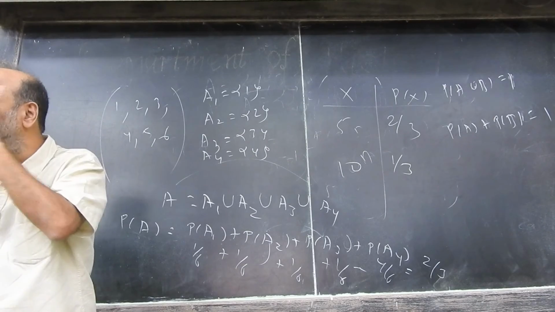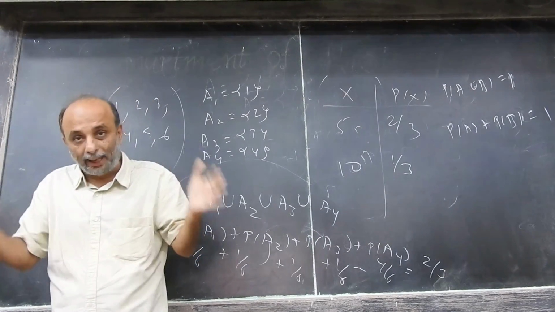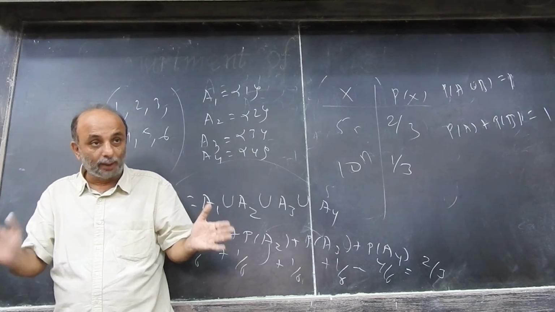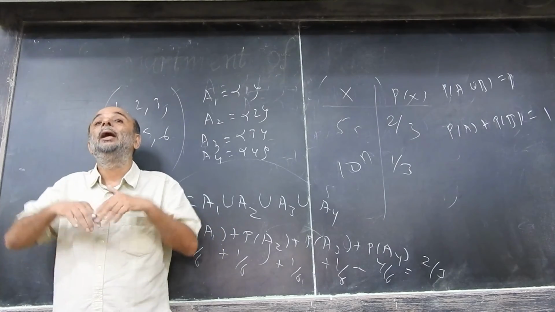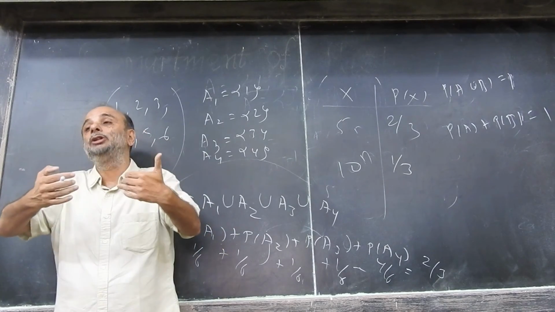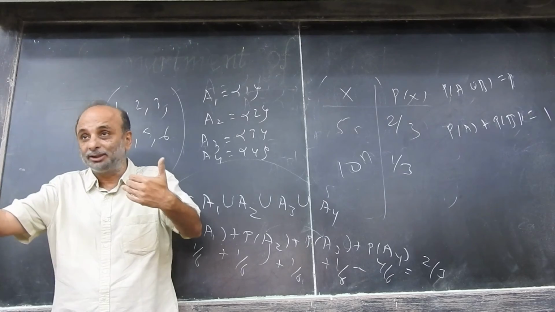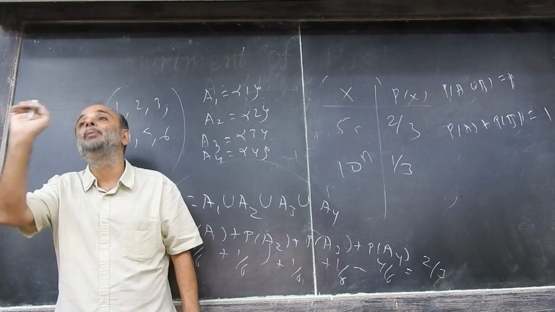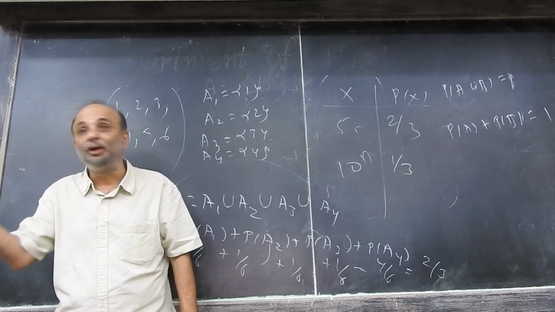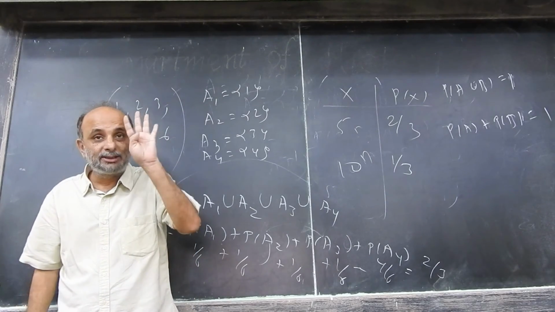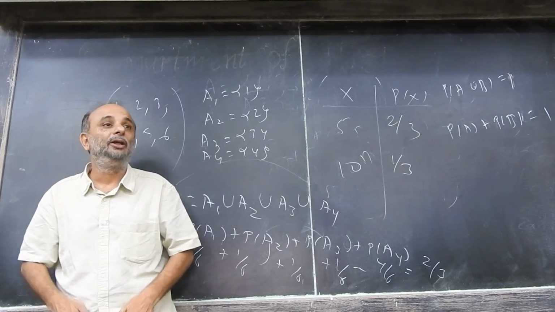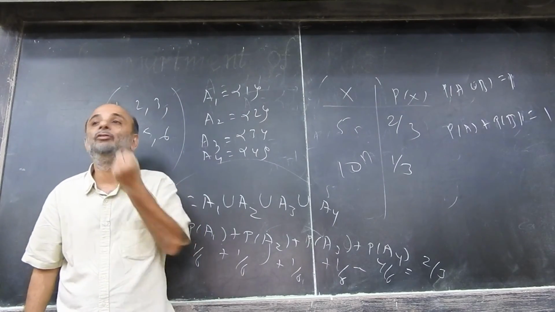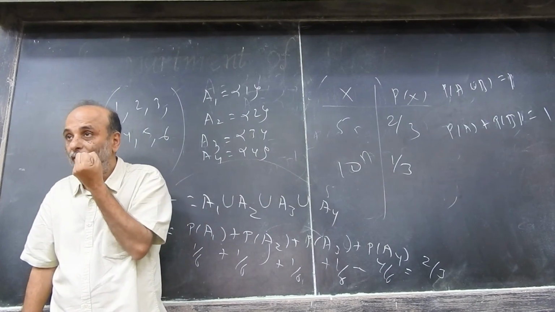So there are 3 things involved now. The outcome of the chance experiment is one part. Secondly, the representation of the chance outcomes by real numbers is another part. And assigning certain rules for assigning probabilities to those real numbers is the third one. So 3 distinct entities are involved in my definition of a random variable.